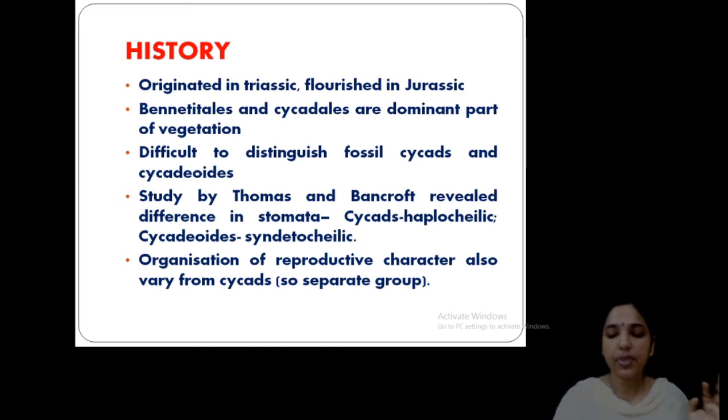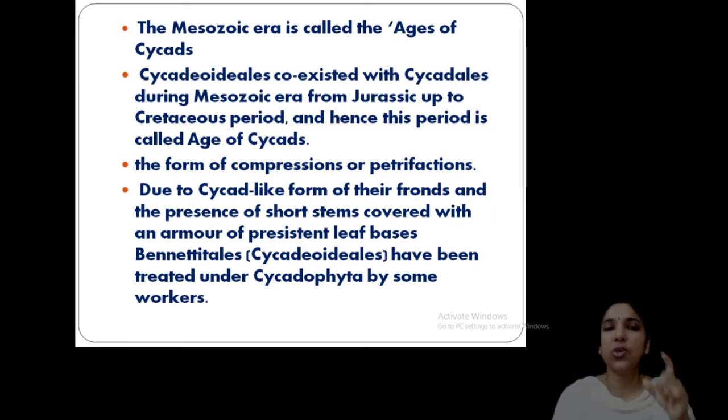Clear? And the Mesozoic era is known as the age of cycads. Cycadoids, or Bennettitales, coexisted with the cycadales in this Mesozoic era. Clear? And so the period is known as the age of cycads. Why is it known as the age of cycads? Because these two groups flourished well in the same era. Okay, and usually these Bennettitales exist as petrifactions and compressions type of fossils.